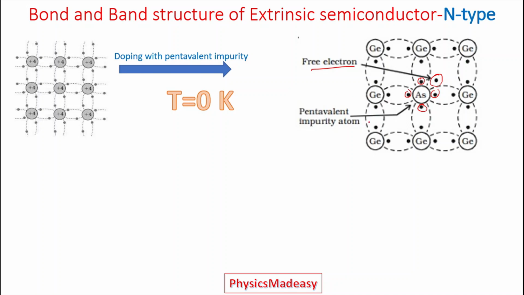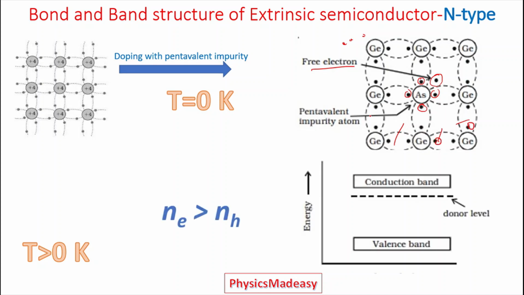If we increase the temperature, more bonds are broken up and you get more free electrons, and where the bond is broken, there holes will be formed. But always here, the number of electrons is more than the number of holes. So electrons are dominating, negative is dominating, so it is taken as n-type semiconductor.